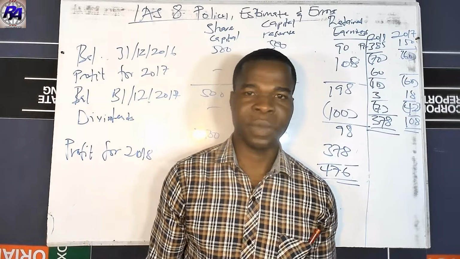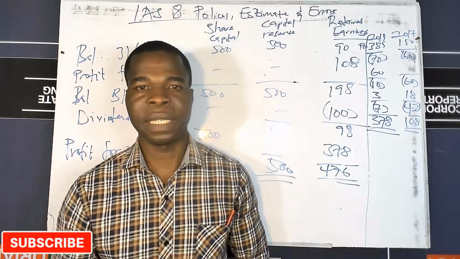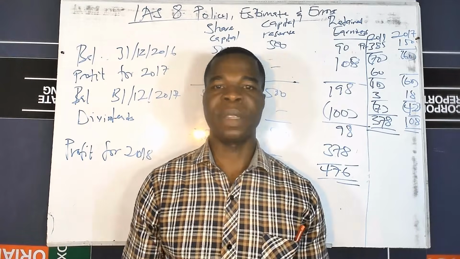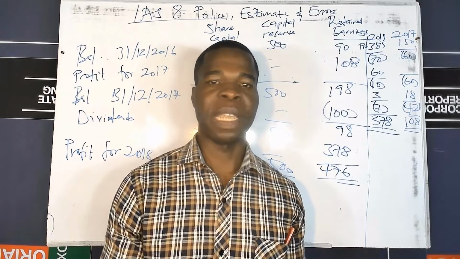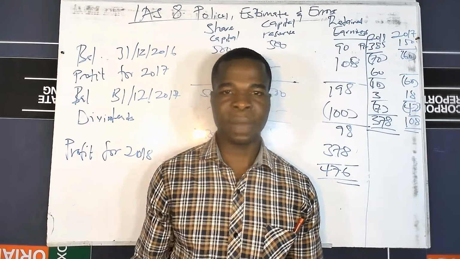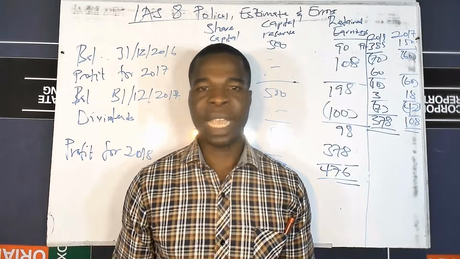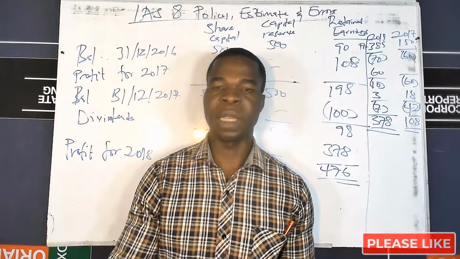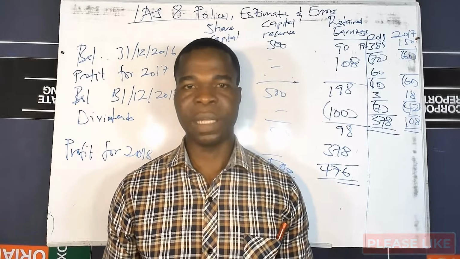So this brings us to the end of our lesson, but don't forget about disclosure. You look at the changes in the policy, the new name for the policy. You look at the time it was changed, and if the information was available to retrospectively carry out the changes. All those relevant information that the end users will need for their decision making purposes should be disclosed in the notes to the financial statement.